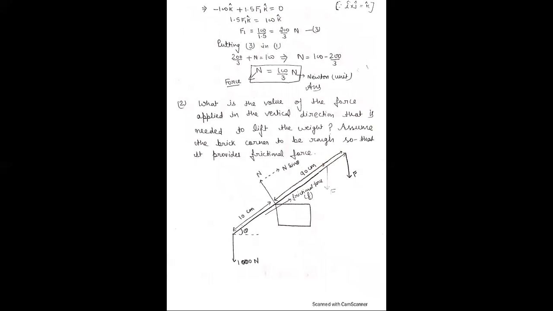This is the second equation. Now we know that i cross j is equal to k, therefore minus 100 k plus 1.5 F1 k is equal to 0. Solving this equation, F1 is equal to 100 upon 1.5, that is equal to 200 by 3 Newton. N is the Newton, not a force. This is the unit of force.